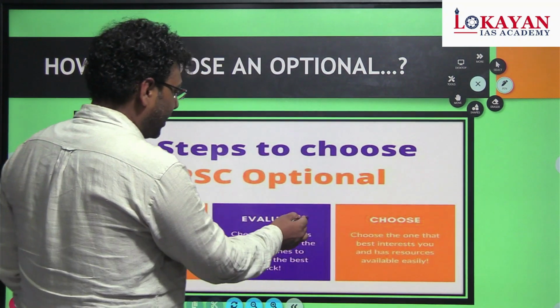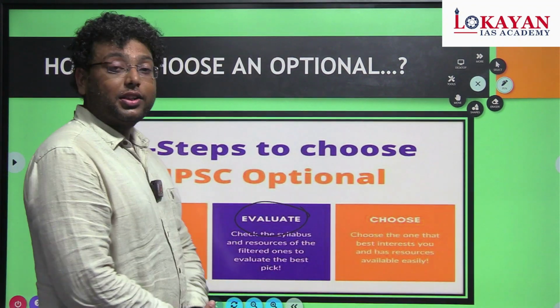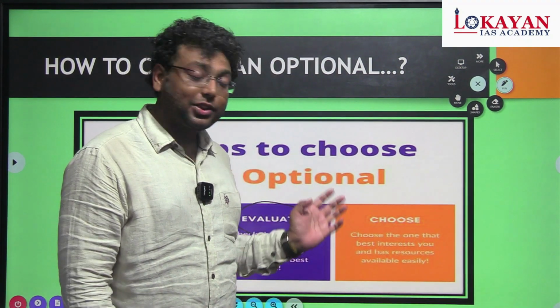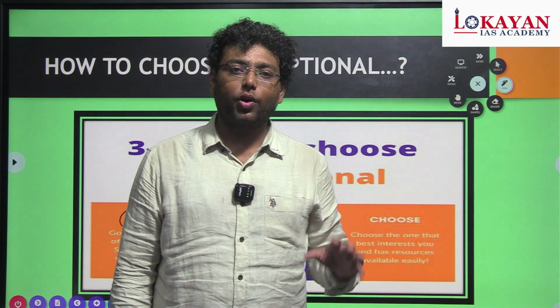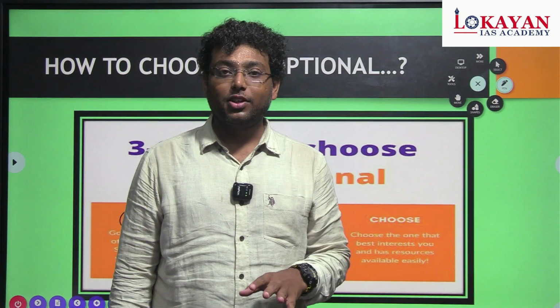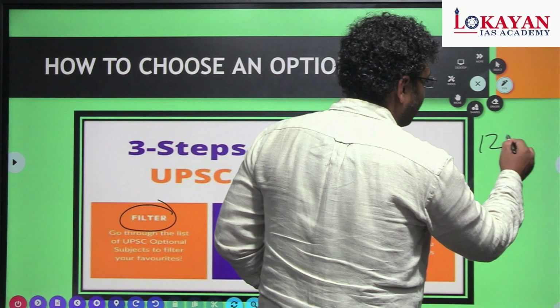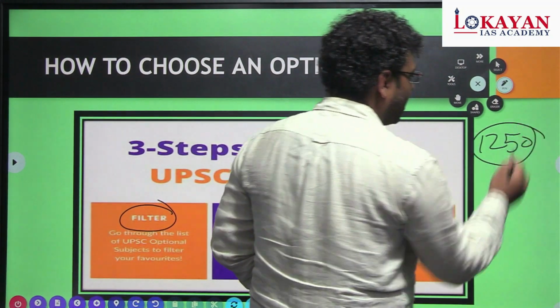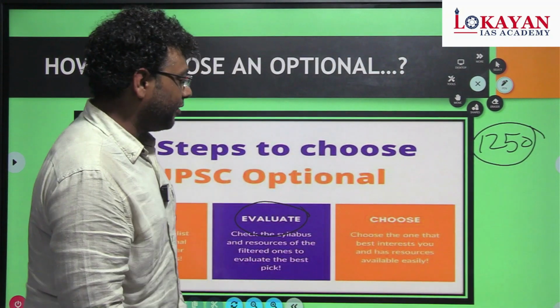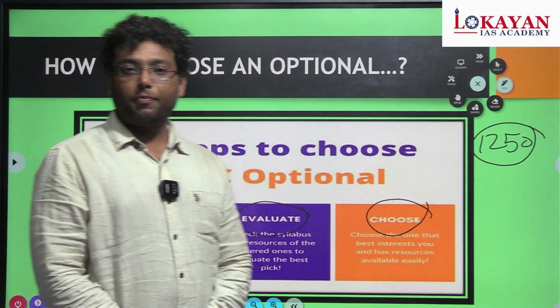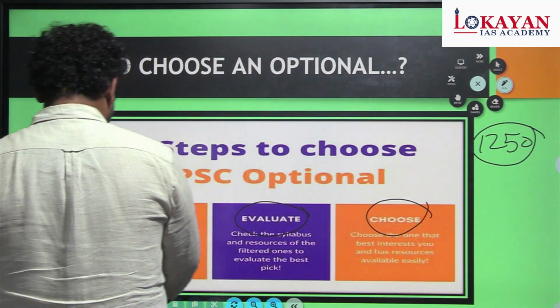Second, evaluate the syllabus and the marks, that is the success rate. The syllabus of the PSR optional is going to overlap with different GS subjects, from which you are going to benefit in more than 1250 marks of the total UPSC subjects. Then you have to choose your optional for the preparation. So let's start.